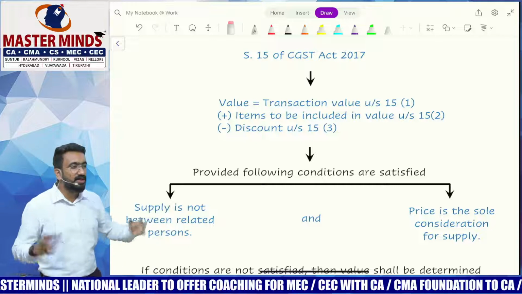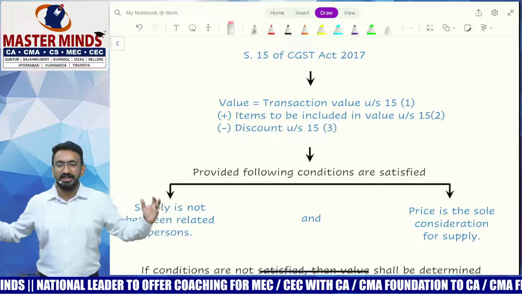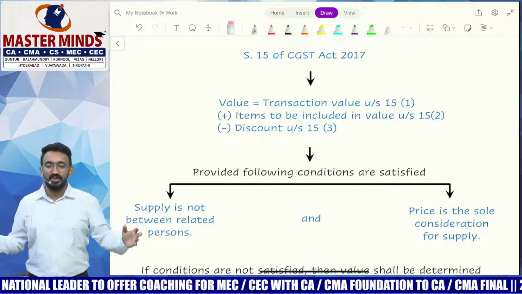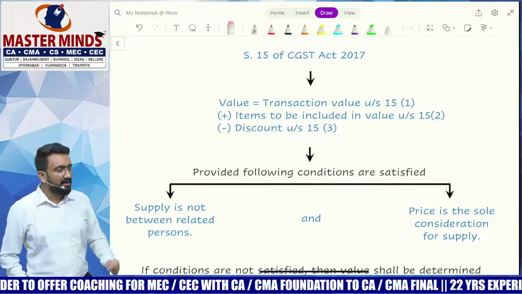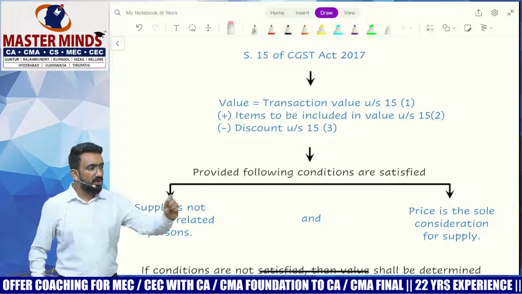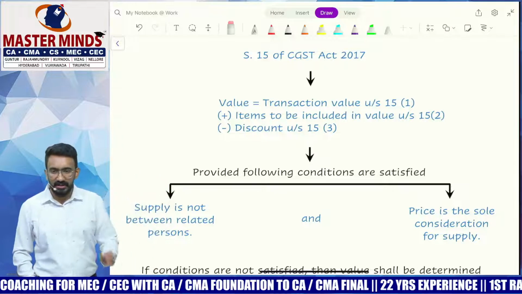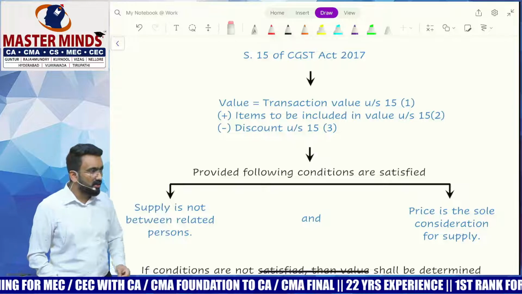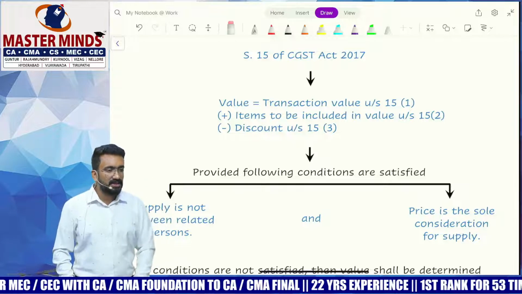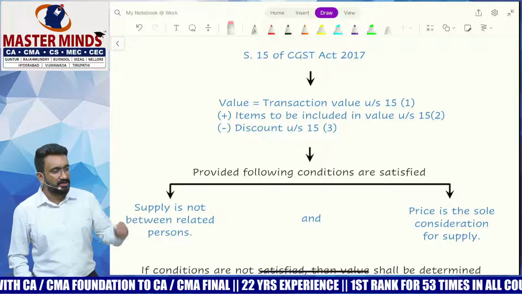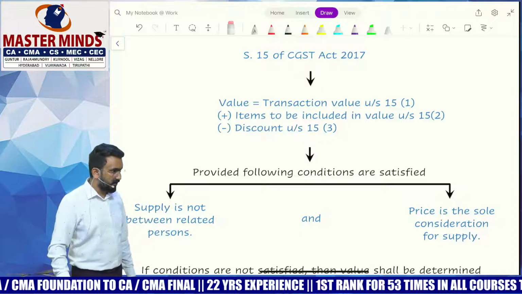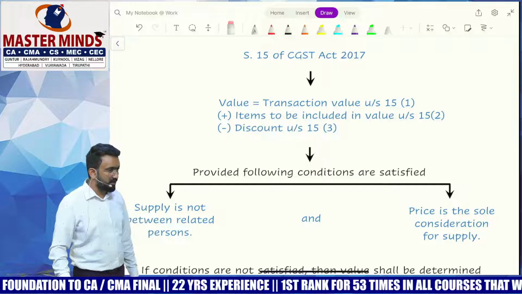Provided, when would you take this whole transaction value concept under section 15 itself to your value? Only if two conditions are satisfied. What is the number one condition? Supplier and recipient should not be related persons, and the price must be the sole consideration for the supply. Understanding? Then you would take this particular valuation. You guys understanding? Okay, can we repeat once and then go ahead?